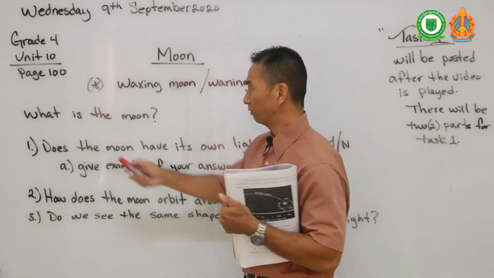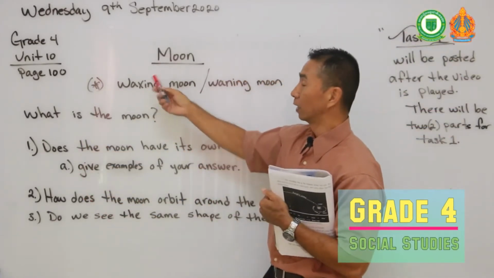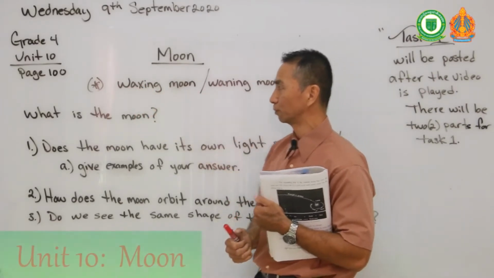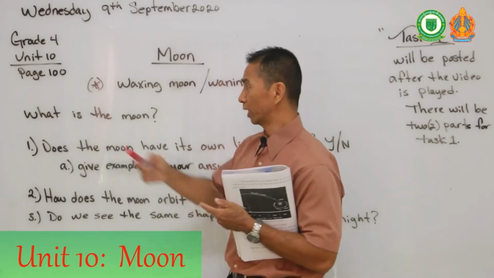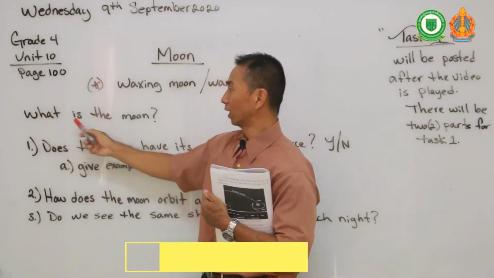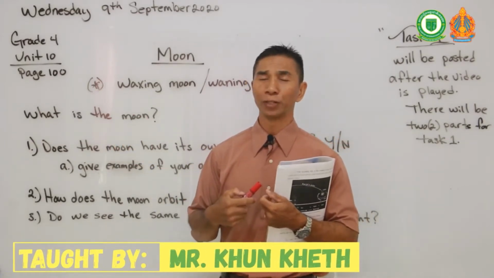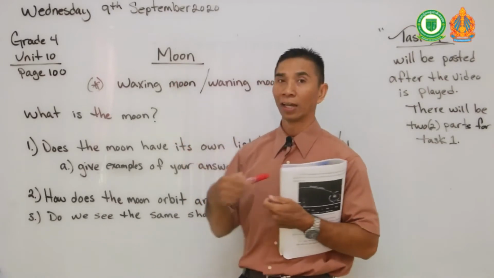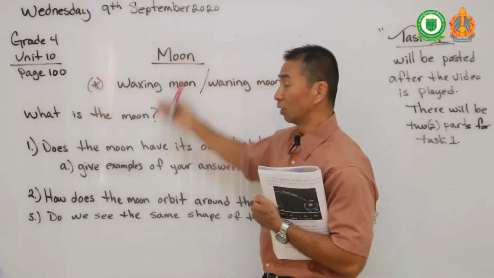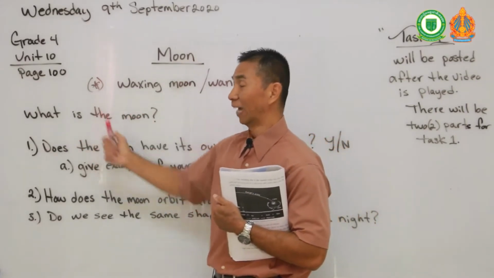And when you read that, I have a list of questions here about the moon, how it affects our planet, and also why it is called waxing moon and waning moon. So as we have learned last week, we should know this question already, right? My first question to you is, what is the moon? We've been studying the moon for the past 2 weeks. Also, we have studied the moon in our science class, as I recall, about last month. We have discussed that pretty lately, so you should know what the moon is.